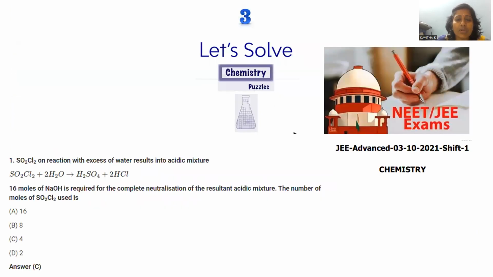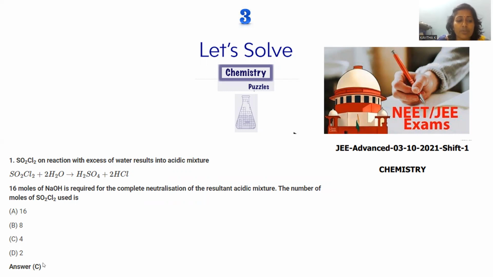Let's move on to another question, question number 3, which is given in JEE Advanced in chemistry. SO2Cl2 on reaction with excess of water results in an acidic mixture. When SO2Cl2 is added to water, the products formed are sulfuric acid and hydrochloric acid. The question is, if 16 moles of sodium hydroxide are required for complete neutralization of the resultant acidic mixture, how many moles of SO2Cl2 were used here? That we have to predict.